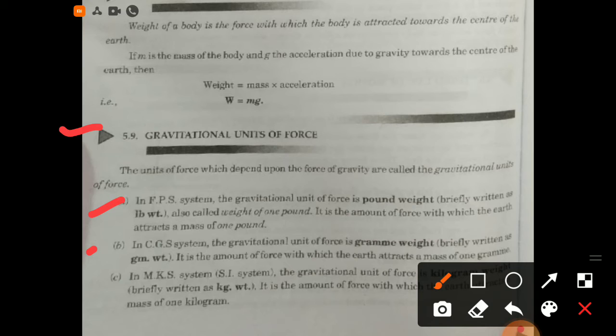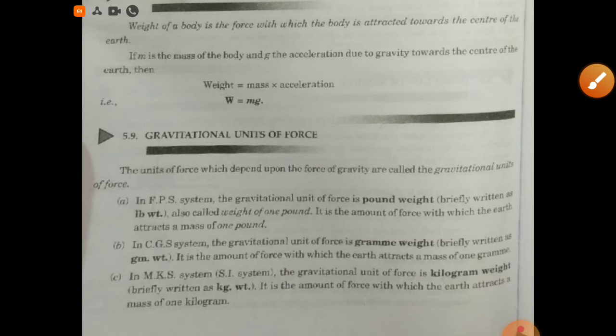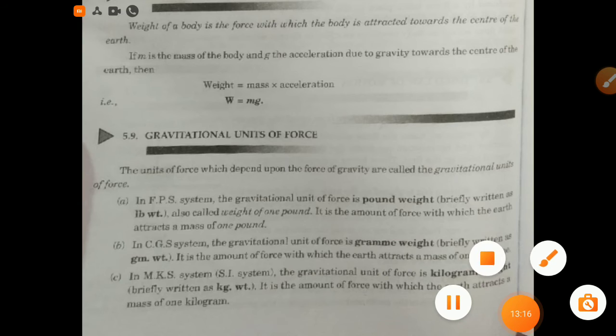Number two, in CGS system the gravitational unit of force is gram weight, briefly written as gm wt. It is the amount of force with which the earth attracts a mass of 1 gram. Number three, in MKS system or SI system, the gravitational unit of force is kilogram weight, briefly written as kg wt. It is the amount of force with which the earth attracts a mass of 1 kilogram.